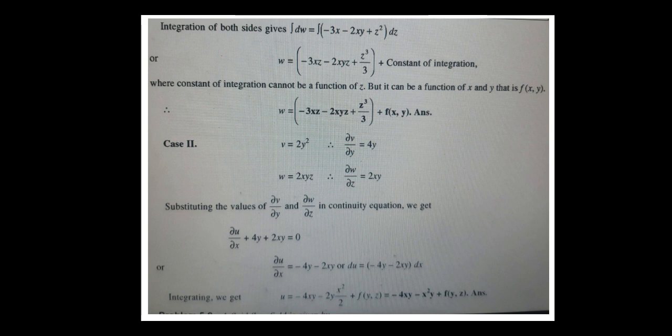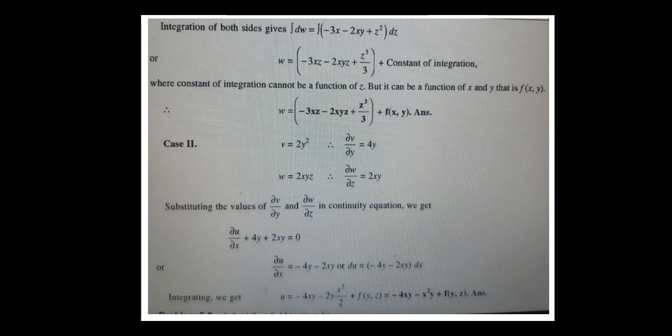In case 2, using the same continuity equation, the value of v is equal to 2y square. Then dou v by dou y is equal to 4y. Then the w value is equal to 2xyz. Differentiating, dou w by dou z is equal to 2xy.